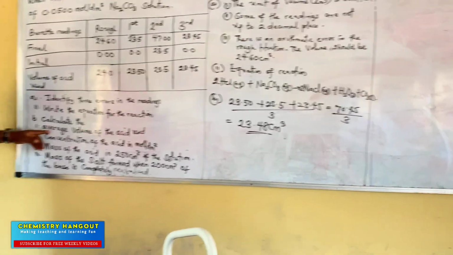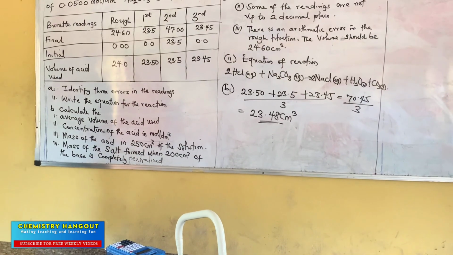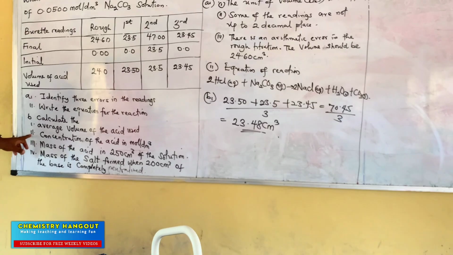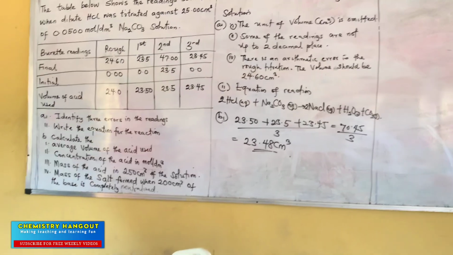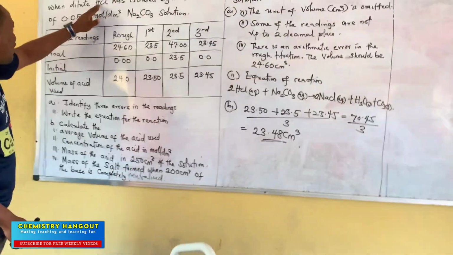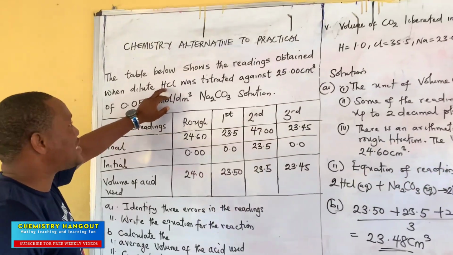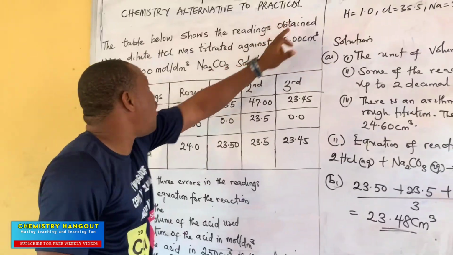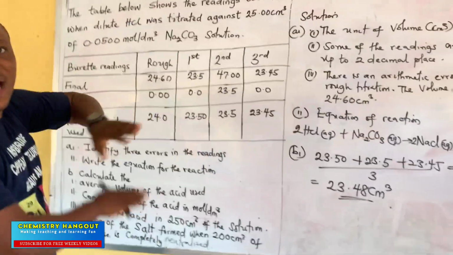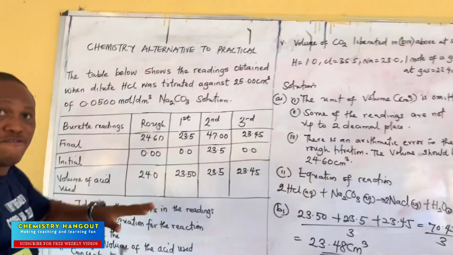Let's continue. So the average volume of acid used is sorted. Then 2: concentration of the acid in mole per dm cube. So let's check the acid that they are giving us, HCl. But if you look at the HCl here, they didn't give us any information. The table below shows the readings obtained when dilute HCl. You can see they didn't give us any value for HCl.